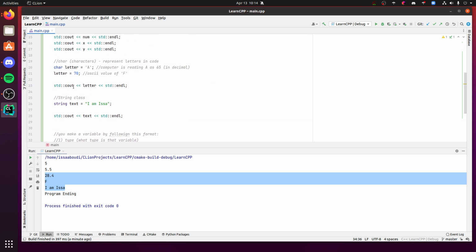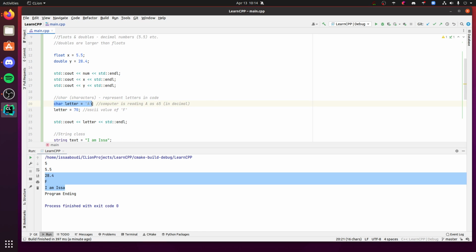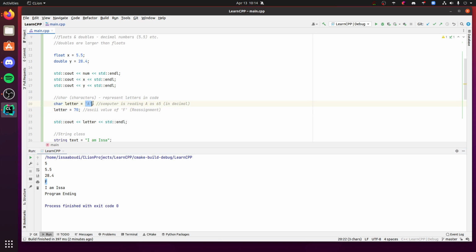So what happens if you already have a variable? We kind of did this here. We made a variable, we declared and initialized a variable called letter, and then we reassigned it. This was a reassignment. So what happens when we do this? Essentially we override the previous value. In this case, we initialized it with A, and on line 21, we overrode that value. We changed it. Remember, the computer reads from top to bottom, so whatever comes after is what gets counted. So when we run this, we get F instead of A.